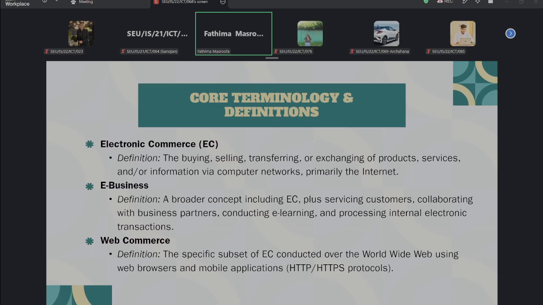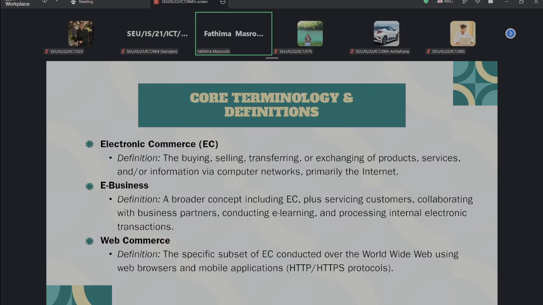So the word is electronic commerce. Normally we can say that electronic commerce is a commercial activity performed electronically. For example, a customer purchases a mobile phone through an online platform, right? When you take this example, what will be the process when you are buying the mobile phone? The customer purchases the mobile phone through any kind of online platform. What's the process that happens behind the scenes?